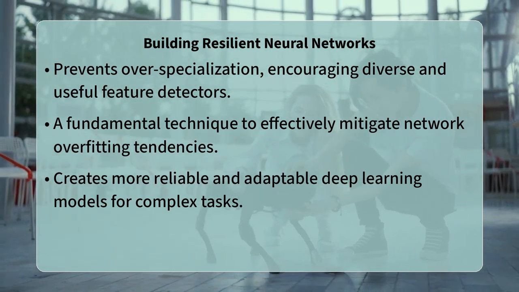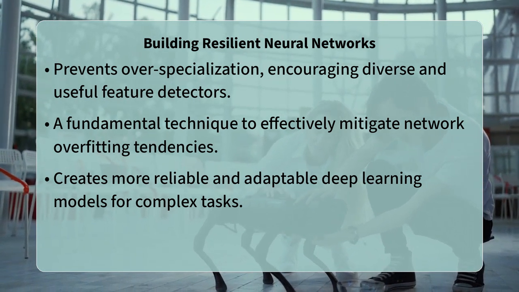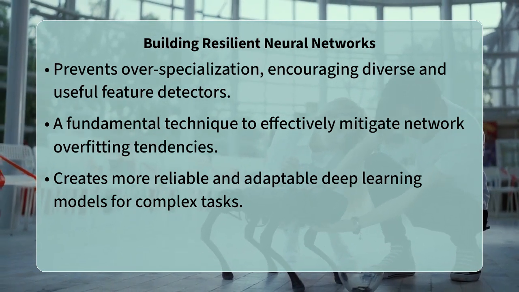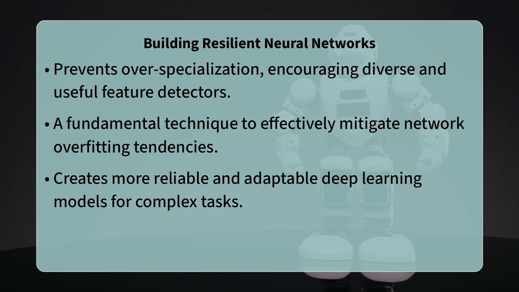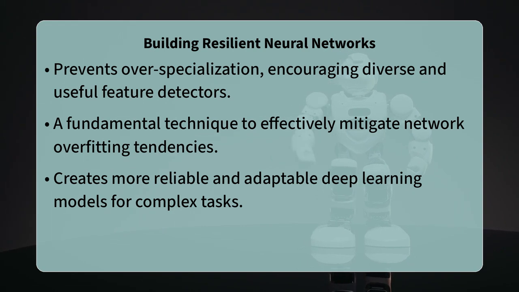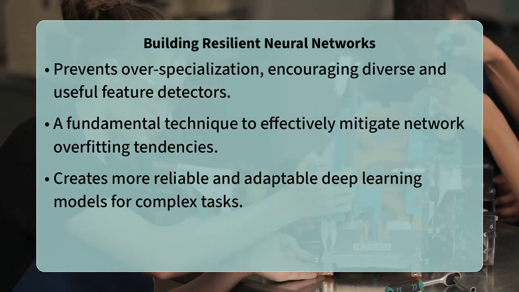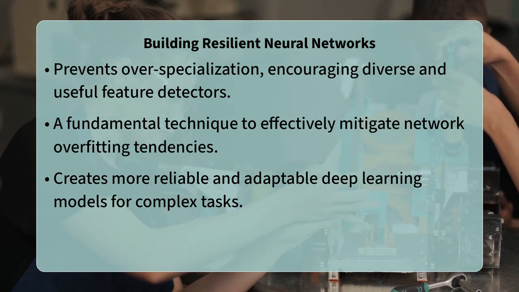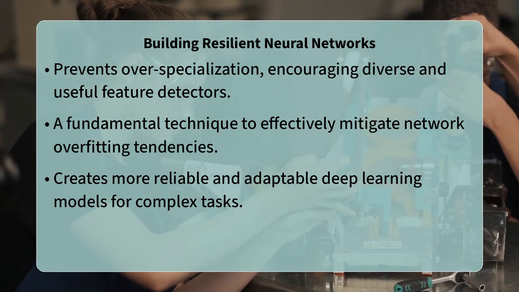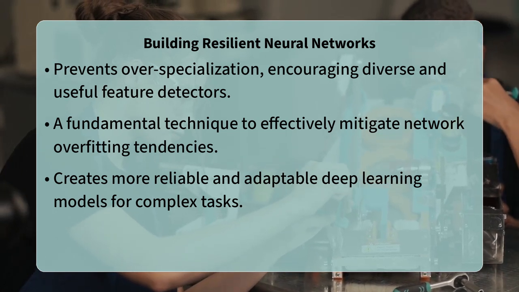Ultimately, Dropout is a remarkably clever and powerful regularization technique. By dynamically disrupting the internal collaborations between neurons during training, it compels the network to discover more fundamental and broadly applicable feature detectors. This systematic prevention of overspecialization and co-adaptation results in a neural network that is not only more robust but also significantly better at generalizing from its training data to the complexities of the real world.